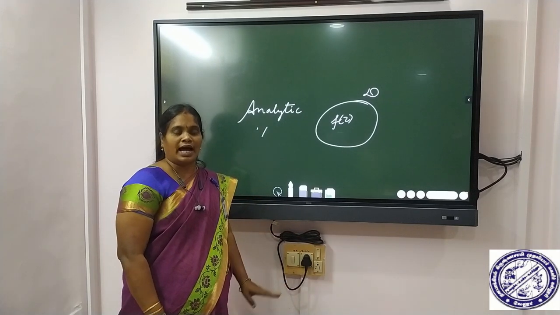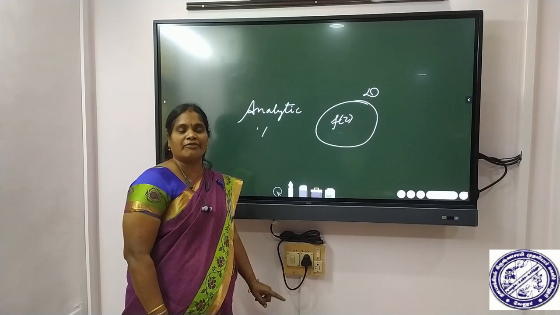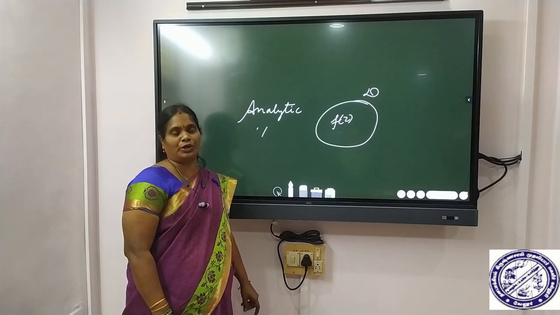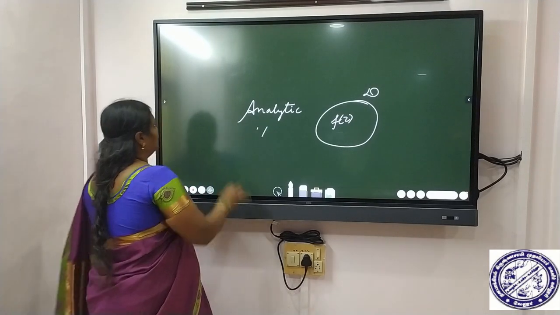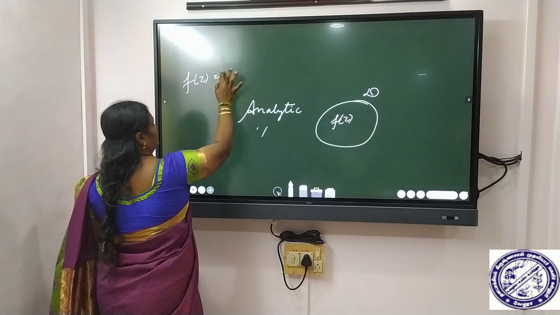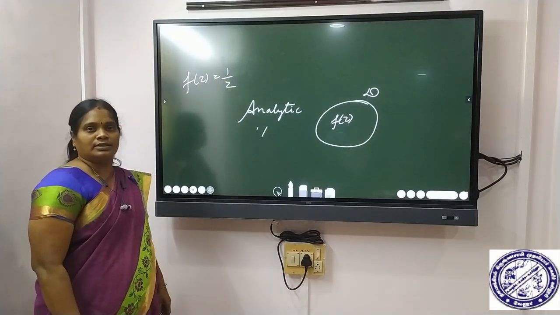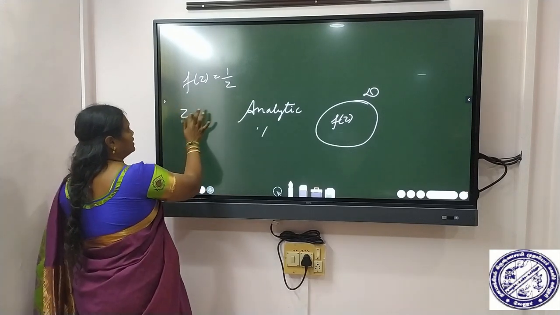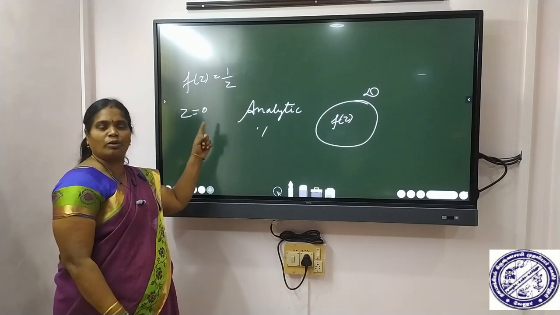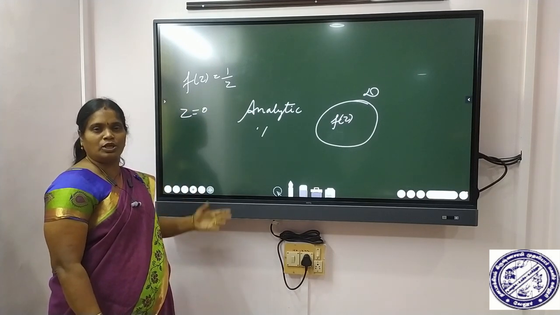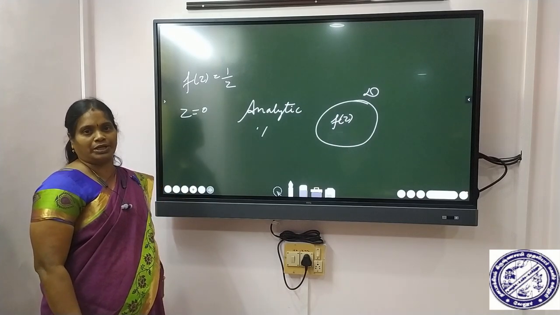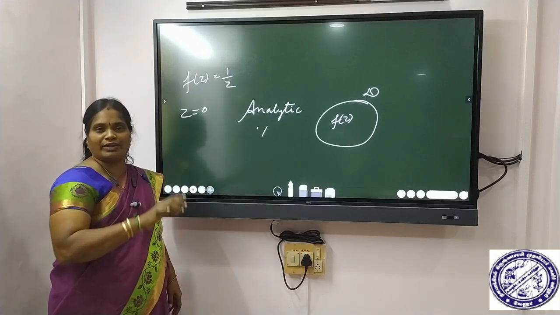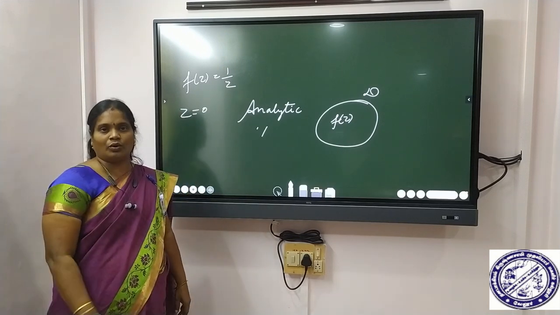The points at which the function f of z is not differentiable are called singular points of the function. For example, take the function f of z is equal to 1 by z. Here the value of z is equal to 0. If it is 0, what do we get? 1 by 0, which is undefined. So it is not differentiable. So the point z equal to 0 is called a singular point of the function in a domain D. Is it clear?